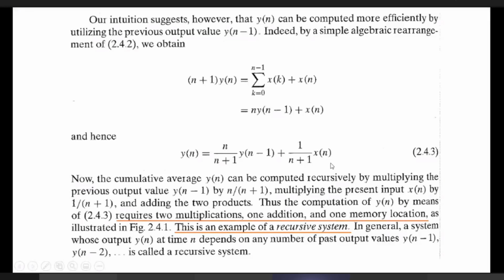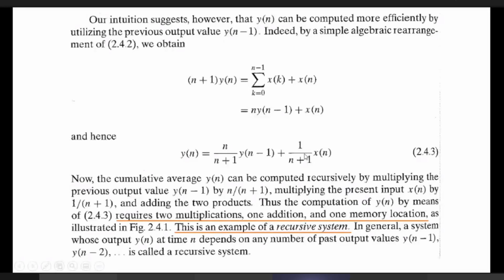In this equation, one multiplication is with the past output, n by n plus 1, and another is multiplying the present input with 1 by n plus 1.